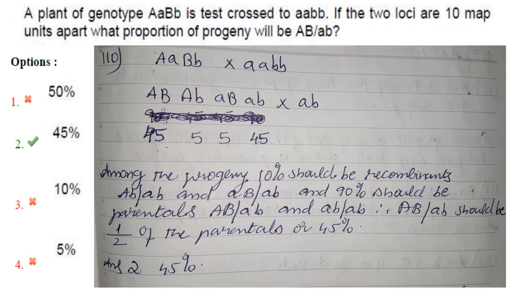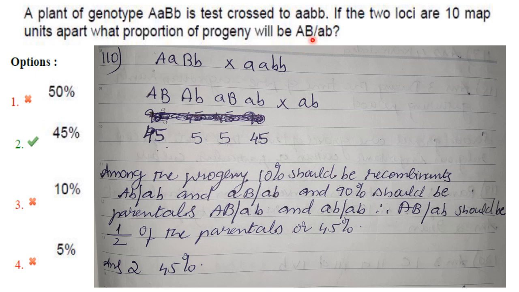Then next one. A plant of genotype capital A, small a, capital B, small b is test crossed to small a, small a, small b, small b. If the two loci are 10 map units apart, what proportion of the progeny will be capital A, capital B? Now if you see the cross, capital A, capital B and small a, small b are the parentals, and capital A, small b and small a, capital B are the recombinants. Now what they have asked is what proportion of the progeny will be of one type of parental combination.